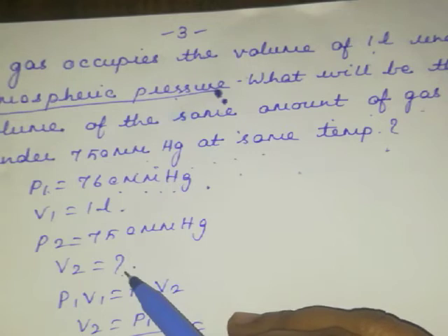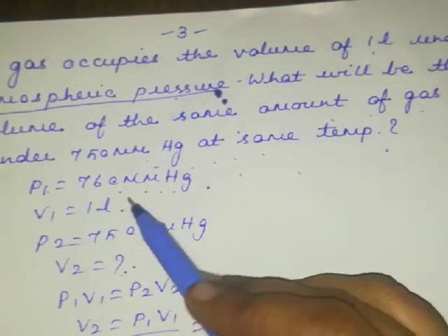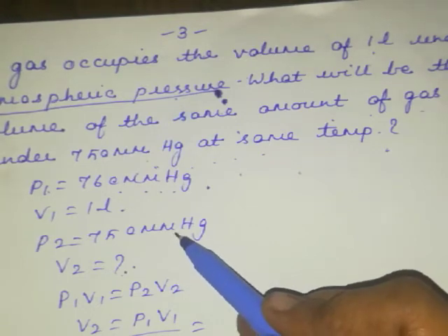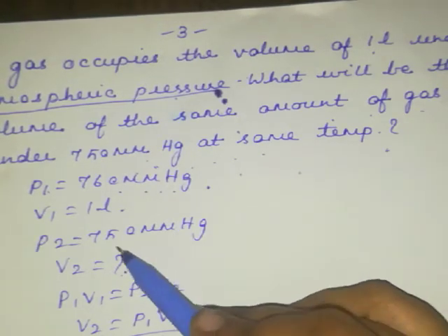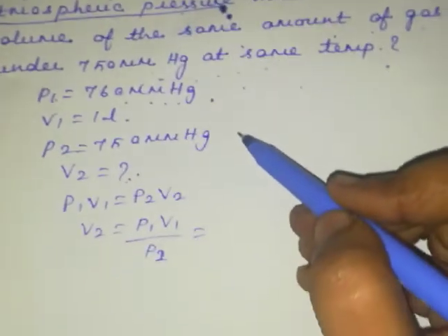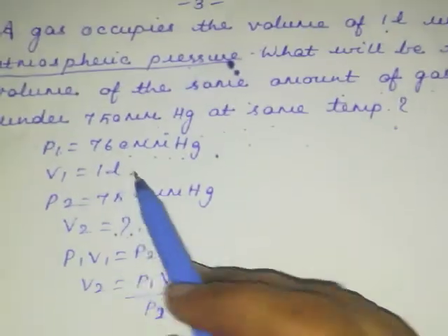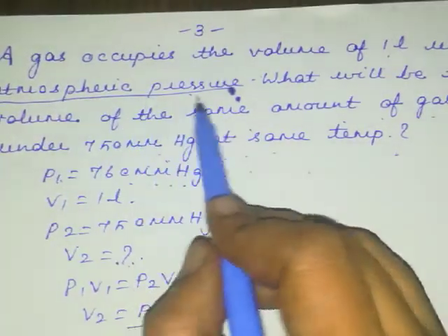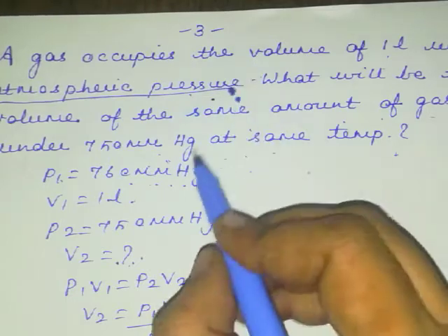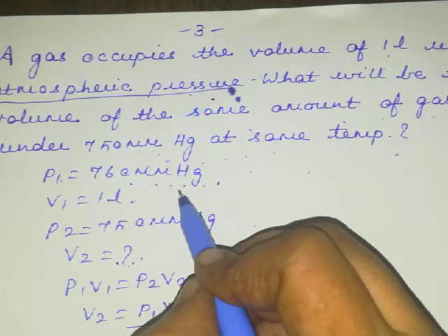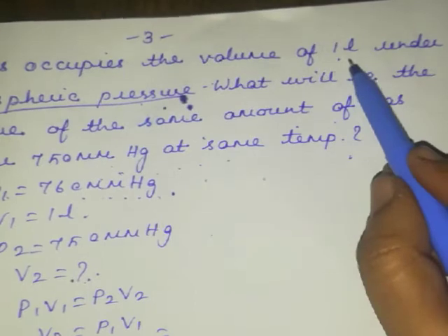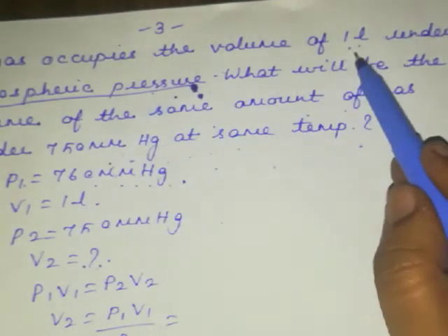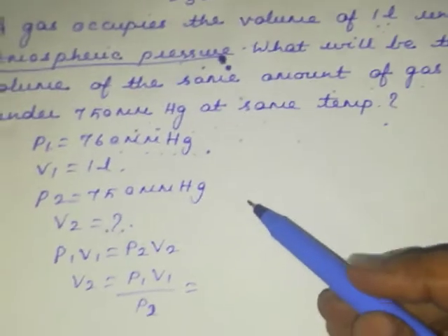So I have to calculate the volume at the same amount of gas and the pressure is different. If there is a change in the pressure and volume only, we are making use of this formula. So 750 mm mercury, so V2 I have to calculate. So how you got the 760 mm mercury means, see 1 liter under atmospheric pressure. So I have to make use of the standard value, that is 760 mm mercury, because in the problem only 2 datas are given, 750 mm mercury and this liter they have given. So make use of this one and write it.